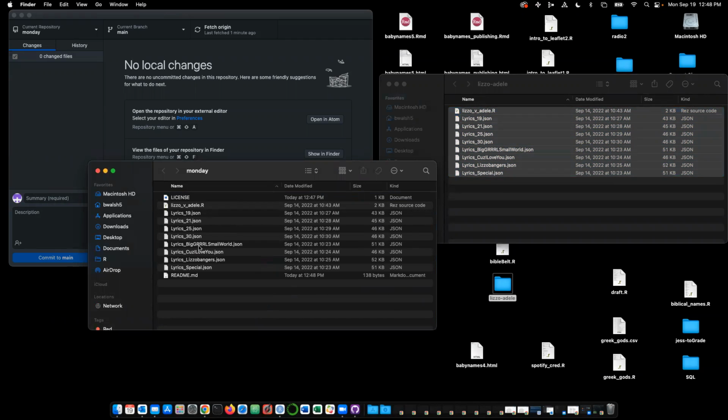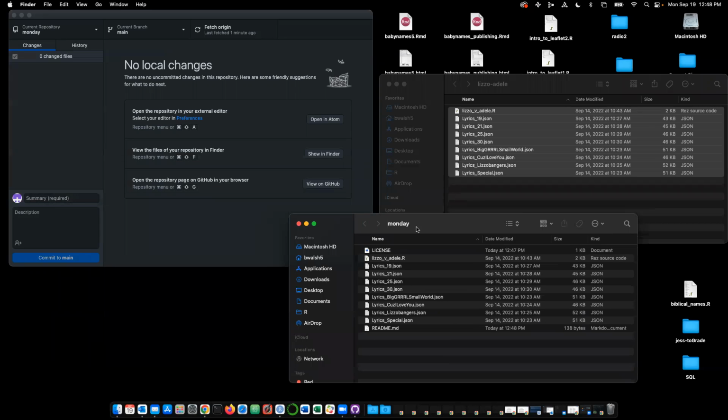What we would do if this project already exists is we would create a new Git repo in this folder. The way I'm doing it is I'm working kind of from scratch. Okay, so again, I just took a bunch of files and copied them into my local Monday folder.